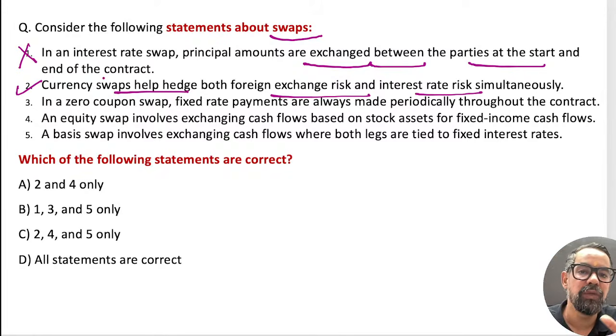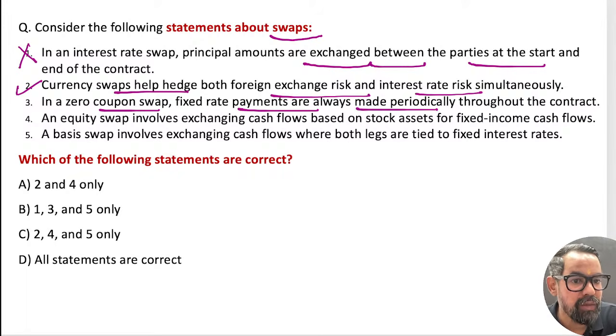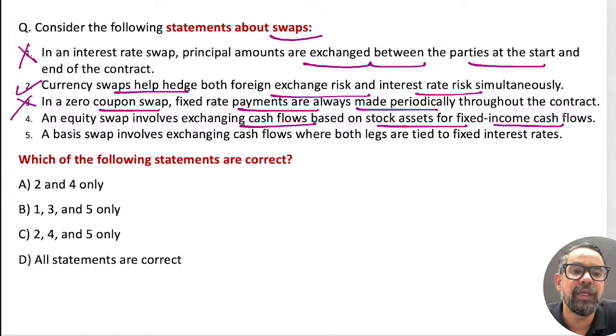So in a currency swap we swap the principal as well as the interest rate. Zero coupon swap, fixed payments are always made periodically. This is zero coupon, so it is at maturity. An equity swap involves exchanging cash flows based on the stock asset for fixed income cash flow. An equity swap, yes, this is true.